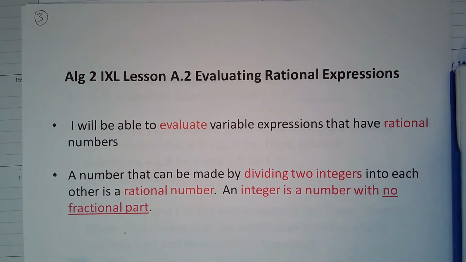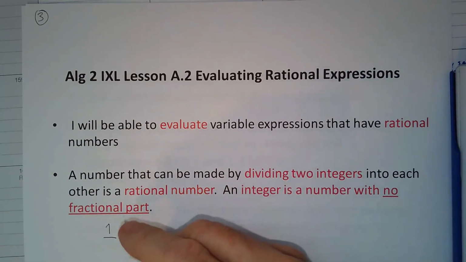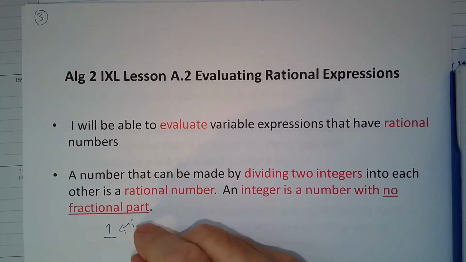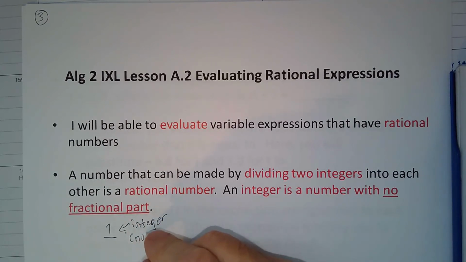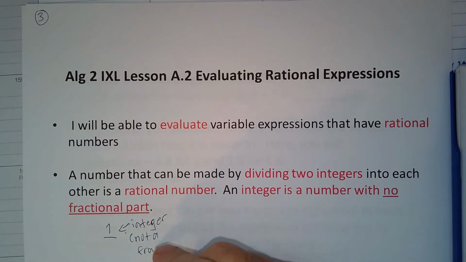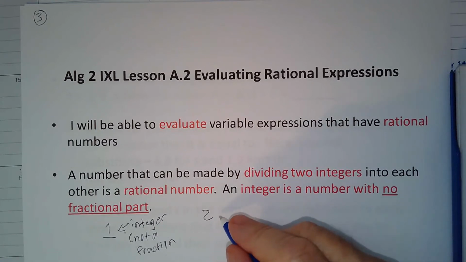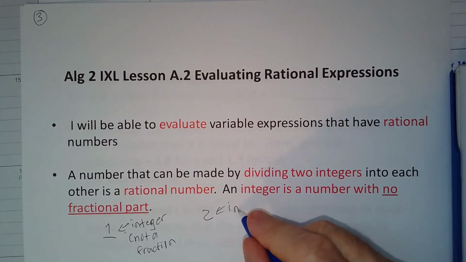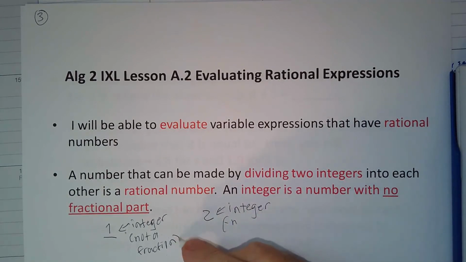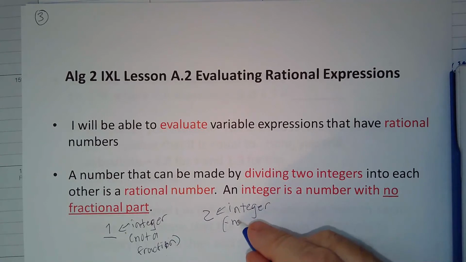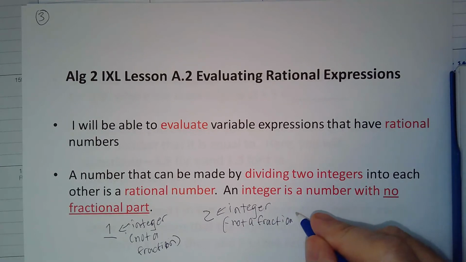So as an example, I've got the number 1. The number 1 is an integer. In other words, it's not a fraction. And then I have the number 2. It is an integer, it's not a fraction. Okay?